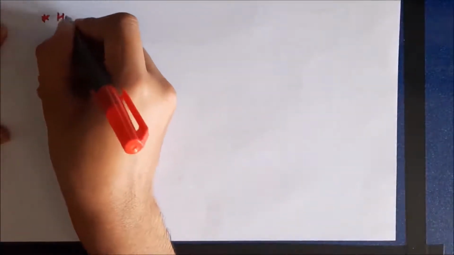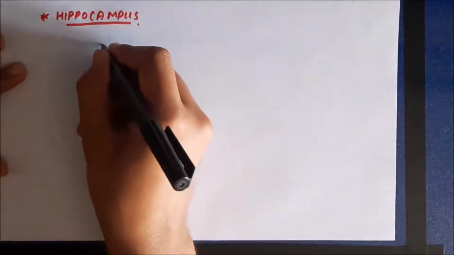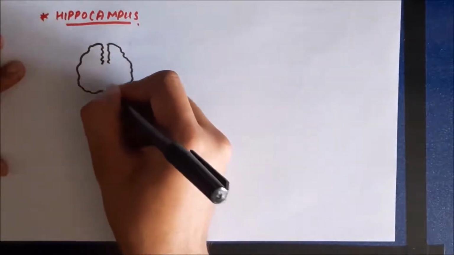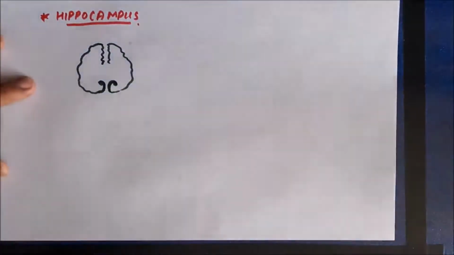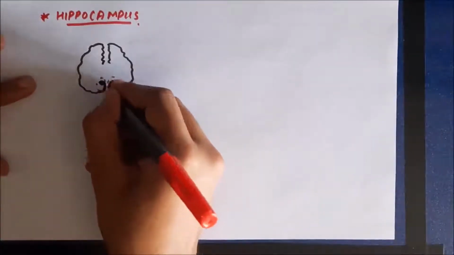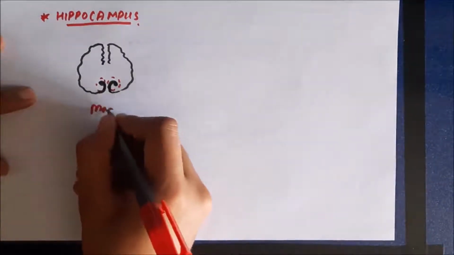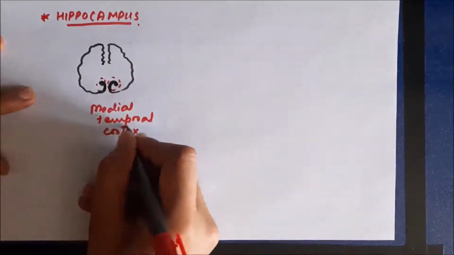Now we should have some idea about the hippocampus, since it's the main part involved in memory, and it performs a lot of functions in the physiology of memory. So if this is the section of the cerebral cortex, the hippocampus is mainly located in the medial temporal lobe, in the middle part of the temporal lobe. It's a paired structure, which means one hippocampus is present on each side of the brain, in the medial temporal cortex.